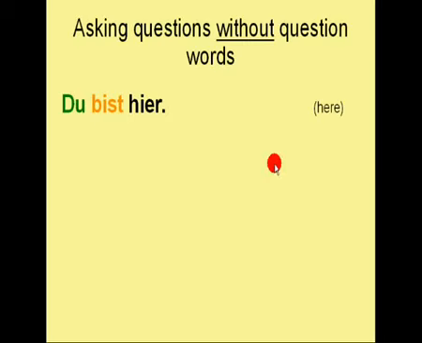Now if you want to turn that into a question, simply switch the place of the subject and the verb. The subject in this case is the personal pronoun du, and the verb, of course, the conjugated verb of to be, bist. And now I have changed their places, and there I have the question. Bist du hier? Are you here?